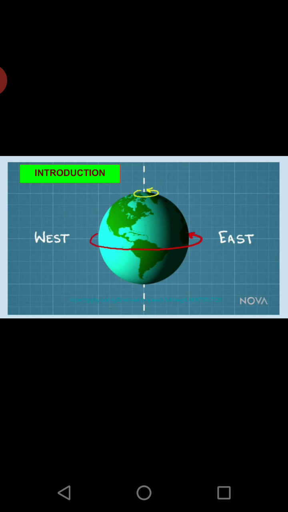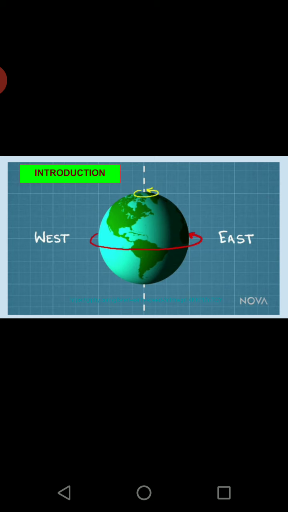There is another movement, that is revolution. Revolution is around the sun. We will be studying revolution in our next class. This session we will be studying about the rotation and its effects also. I have attached a video along with this which will show you how the earth rotates.